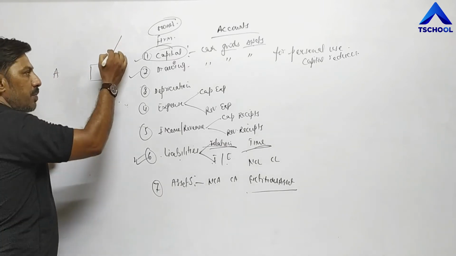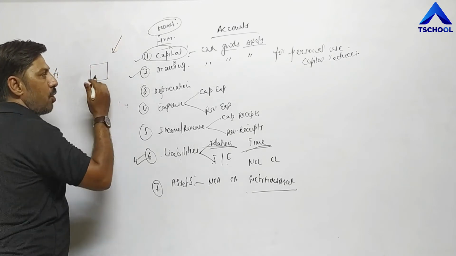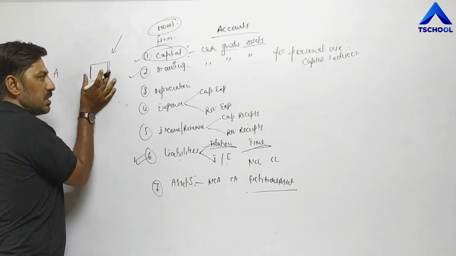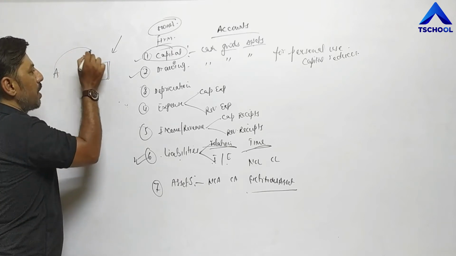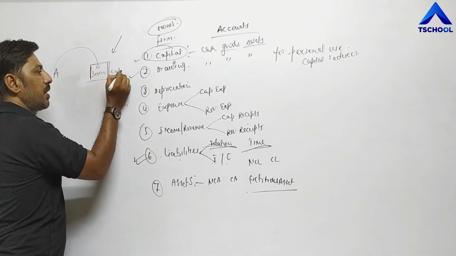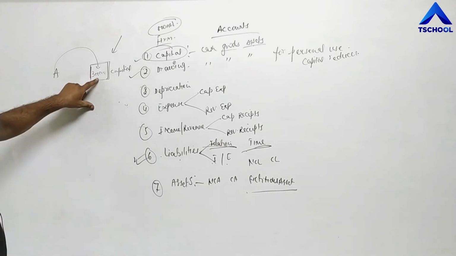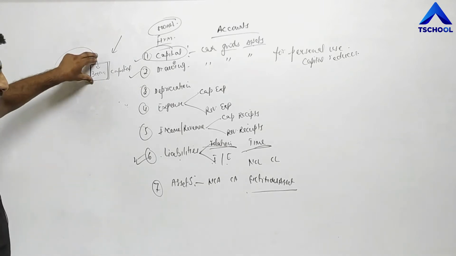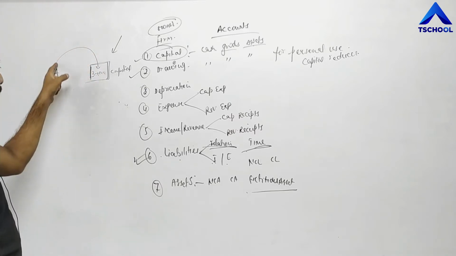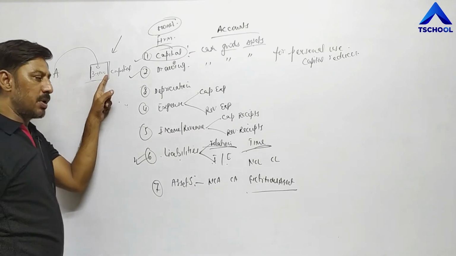And all transactions, selling, purchasing, payment, receipt, all transactions will be taken from the business point of view. So for business, whatever amount invested by A, suppose he has invested 3 lakh, this is called capital. So in future, business has to return this 3 lakh to A. So for business, this is the internal liability because this 3 lakh belongs to A, who is the owner of this business. That's why it is called internal liabilities.